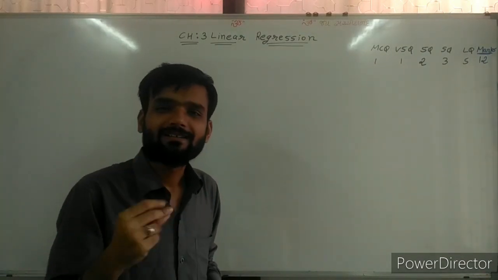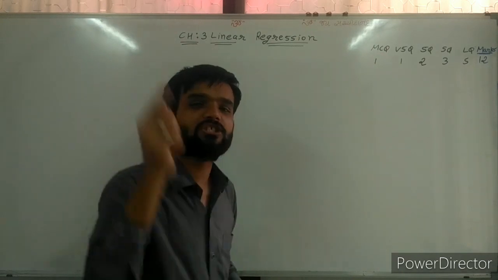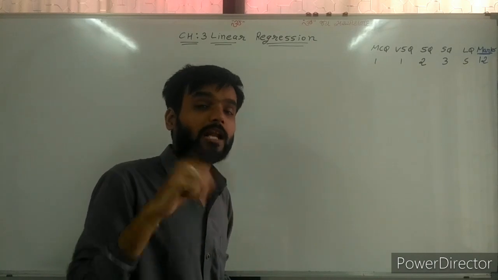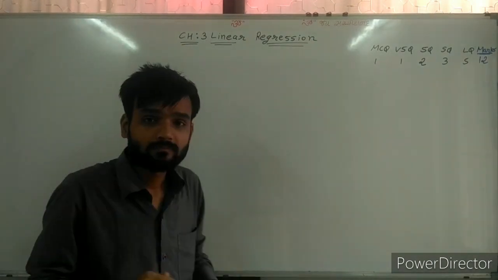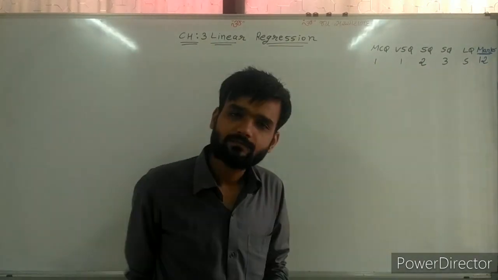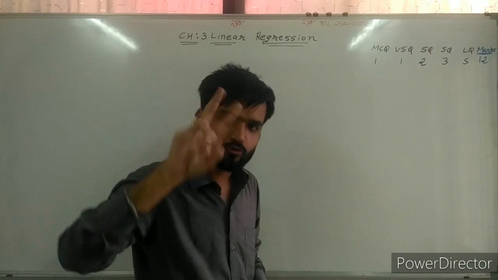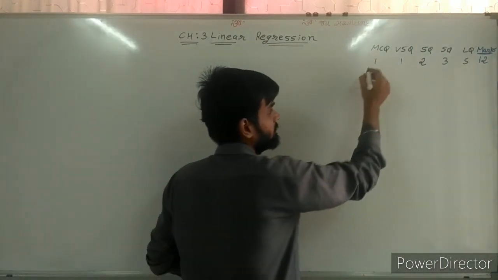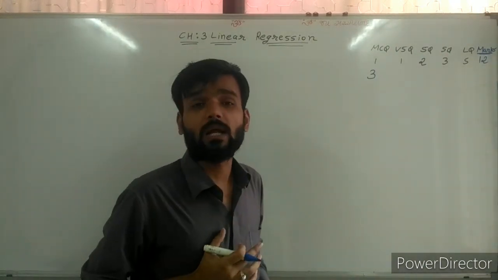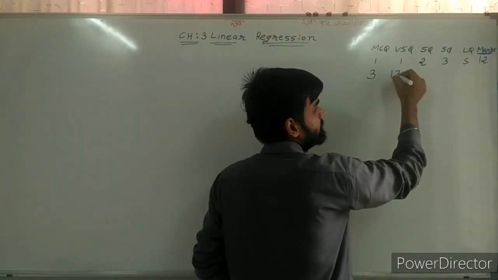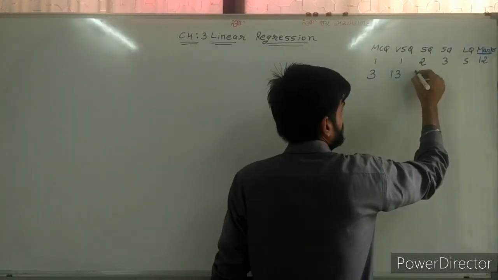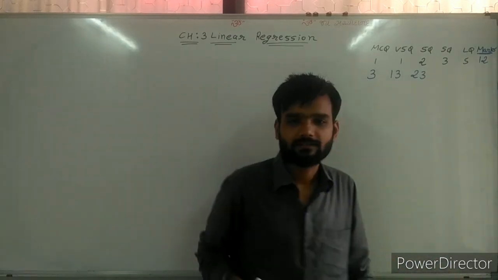Now sir, which question numbers will be asked in the final examination? What were the question numbers of chapter number 2? Remember those questions. In chapter number 2, the second question was number 2, here number 3; there it was 12, here 13. In short question there was 22, here 23.